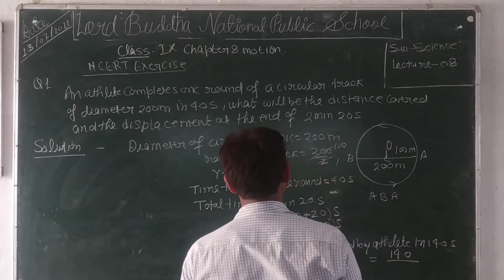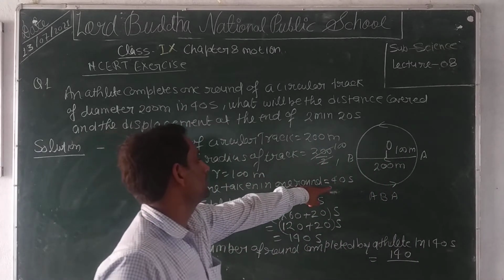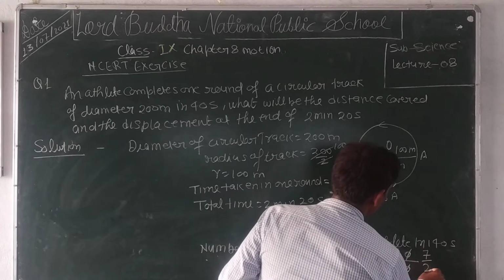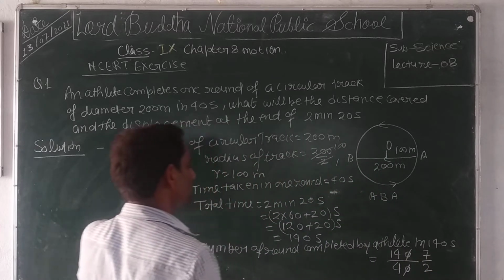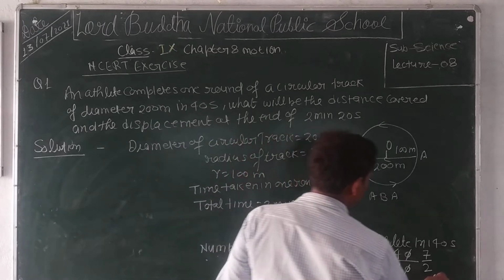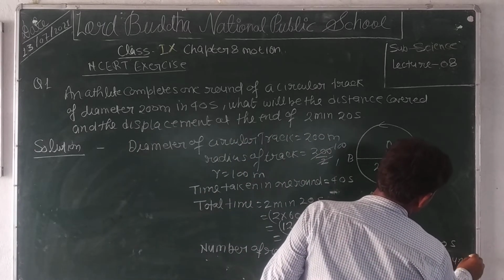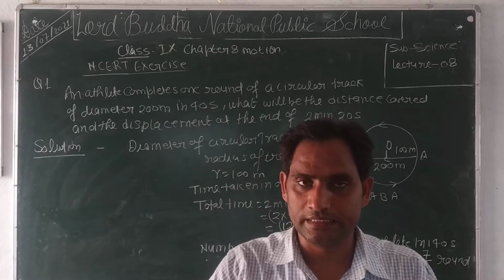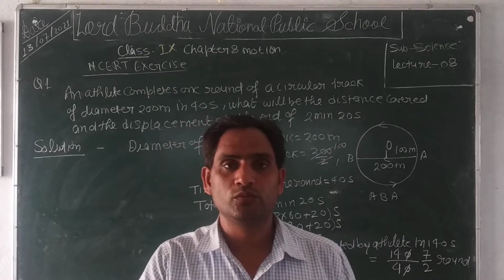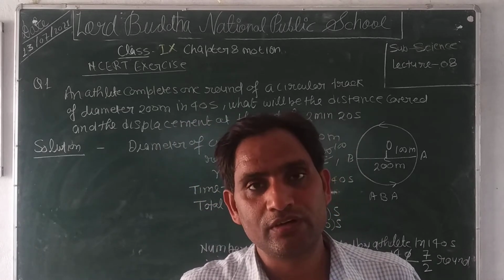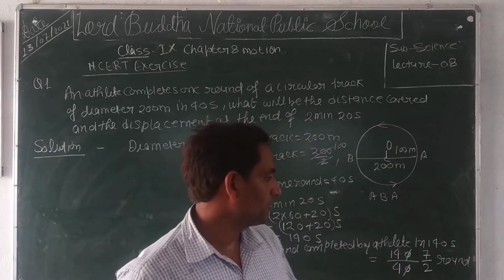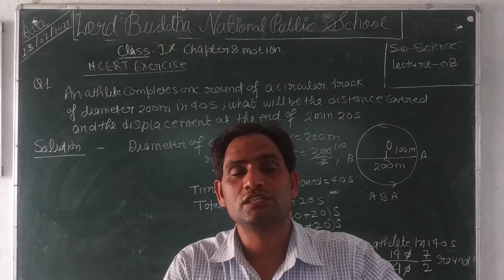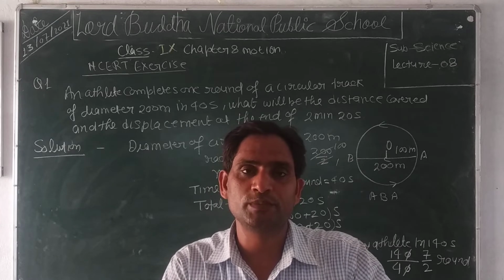140 upon the time taken in one complete round, which is 40. The zeros cancel out, 2 sevens are 14, 2 twos are 4, so 7 by 2 rounds. Clear? 7 by 2 rounds means 3 and a half rounds. Means in the given time interval of 2 minutes 20 seconds, the athlete will complete 3.5 rounds, or 7/2 rounds. We have to calculate the distance traveled in 2 minutes 20 seconds and the displacement obtained.